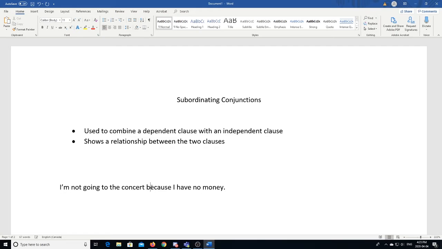And now what we have is a cause and effect relationship inside of a two-clause sentence. "I'm not going to the concert" is our first idea. "I have no money" is our second idea, and we're connecting it with the word because, and this acts as a cause and effect signal. I have no money, so I cannot buy tickets, and I am not going to the concert. So that's our cause and effect relationship there.